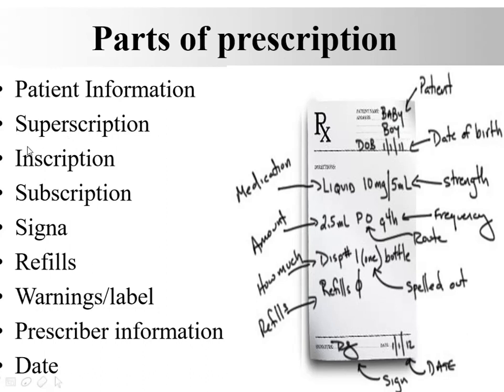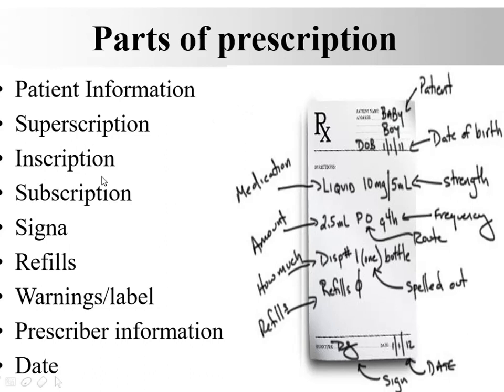After superscription, inscription is written, which is the main part of a prescription. It includes name of medication, amount of medication, strength of medication, and the frequency of medication. Frequency means how many times a medication has to be administered in a particular day, and route of administration, by which route we have to administer the medicine such as oral, rectal, nasal, topical, etc.